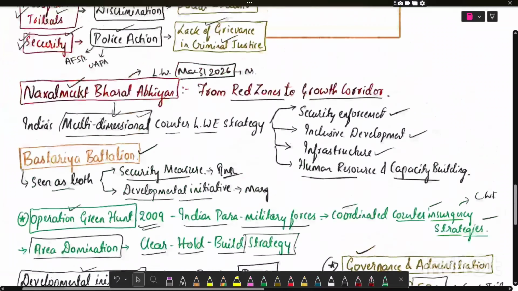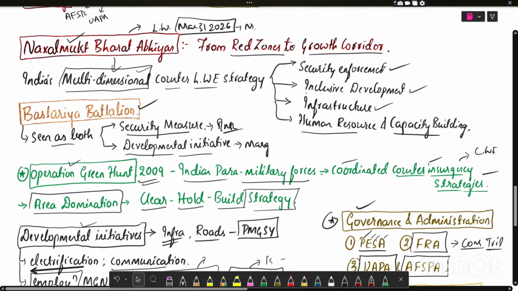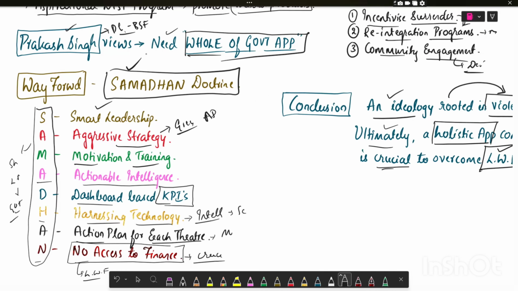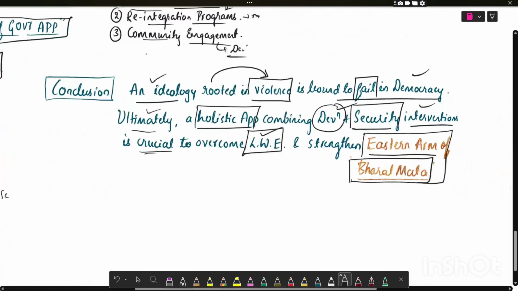And further, I have given you the Naxal Mukt Bharat Abhiyan of the Government of India. And we have seen the way forward through the Samadhan Doctrine. And we have seen the conclusion.